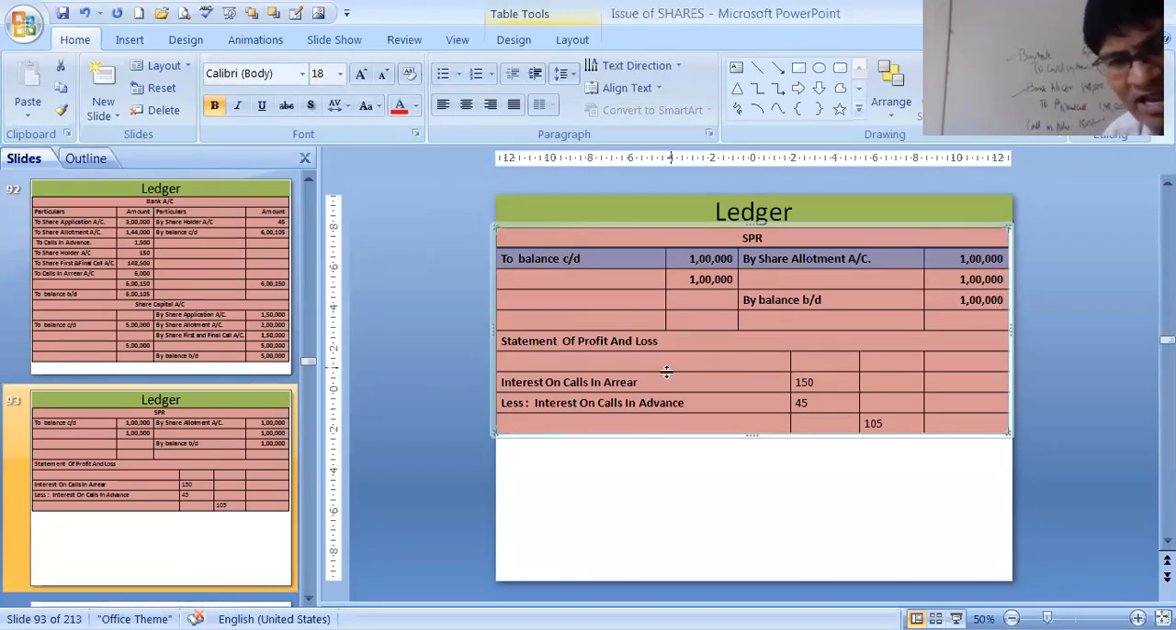Then in the statement of profit and loss, we have added 150 because that was the interest we are going to receive, and we have subtracted 45 as a debit amount. 105 is there in the statement of profit and loss.